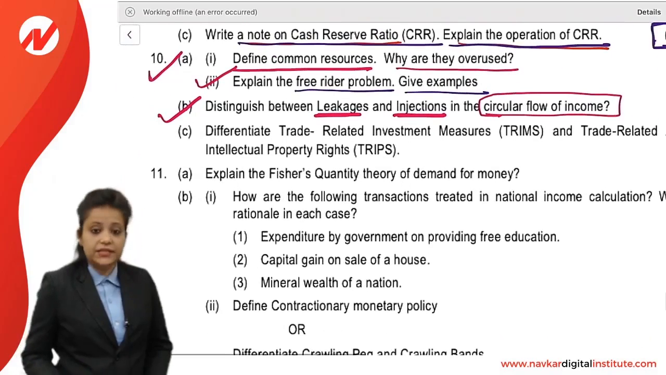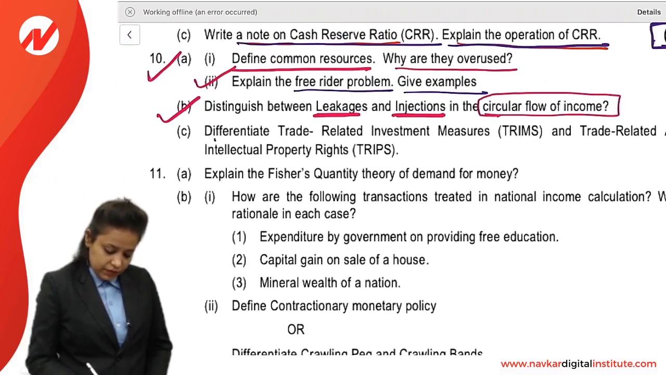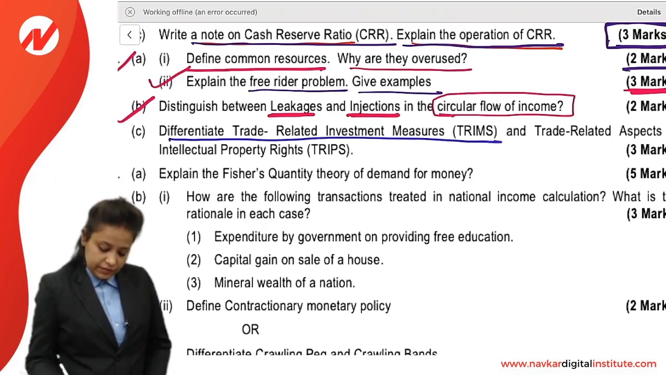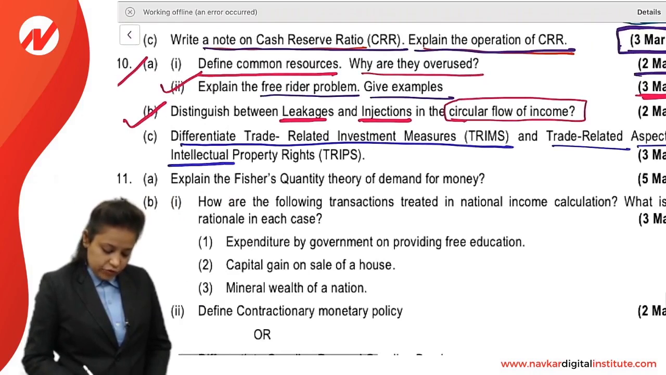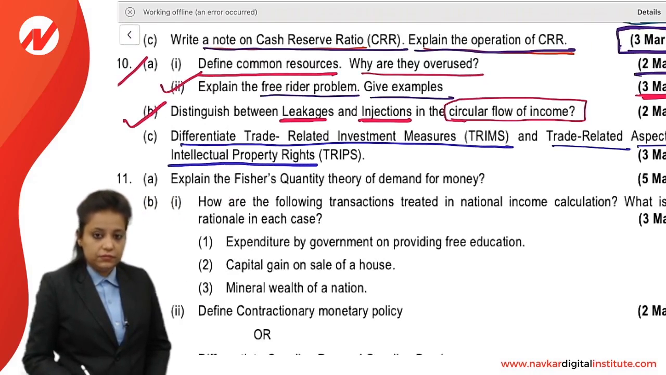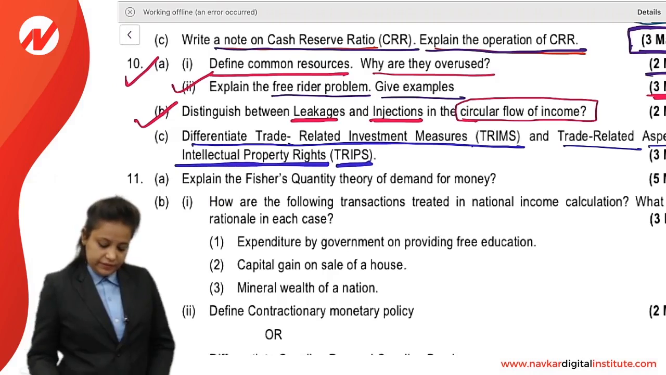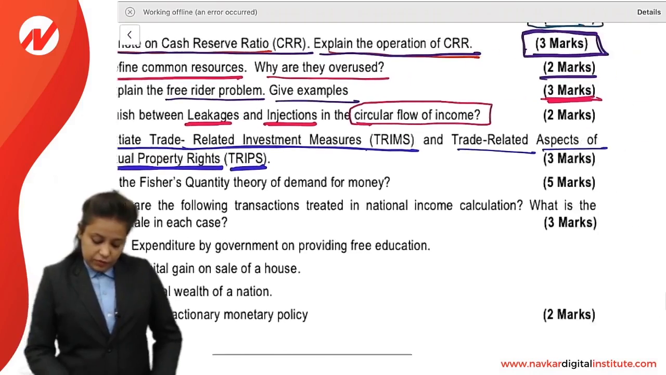Next question 10c, differentiate trade related investment measures and trade related aspects of intellectual property rights. So differentiate trade related investment measures and trade related aspects of intellectual property rights. This is a 3 marks question.